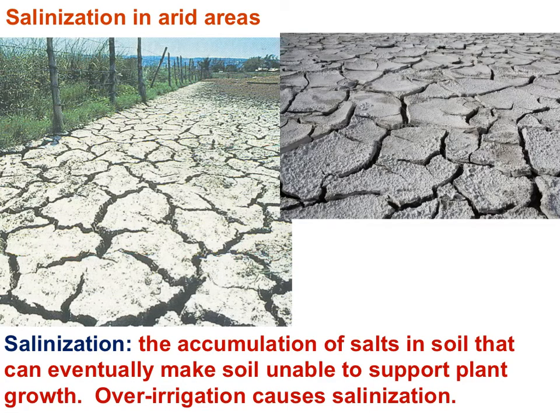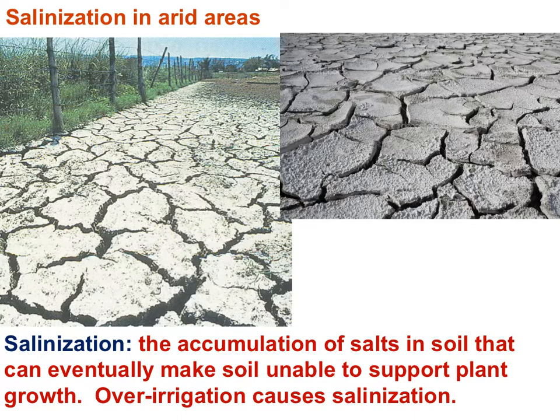Here is another photo of salinization, a form of soil degradation that's more likely to occur in arid areas where the rates of evaporation are high. With salinization, the accumulation of salts in soil can eventually make soil unable to support plant growth. This reduces soil fertility. Over-irrigation causes salinization.